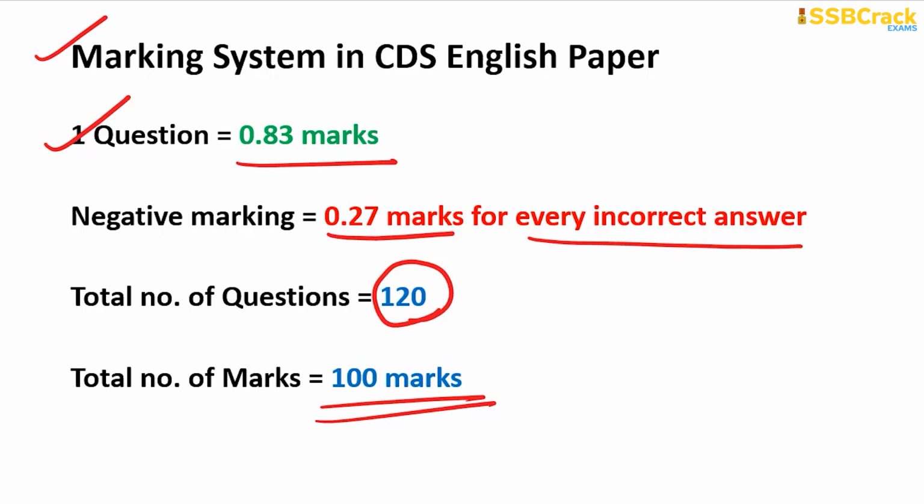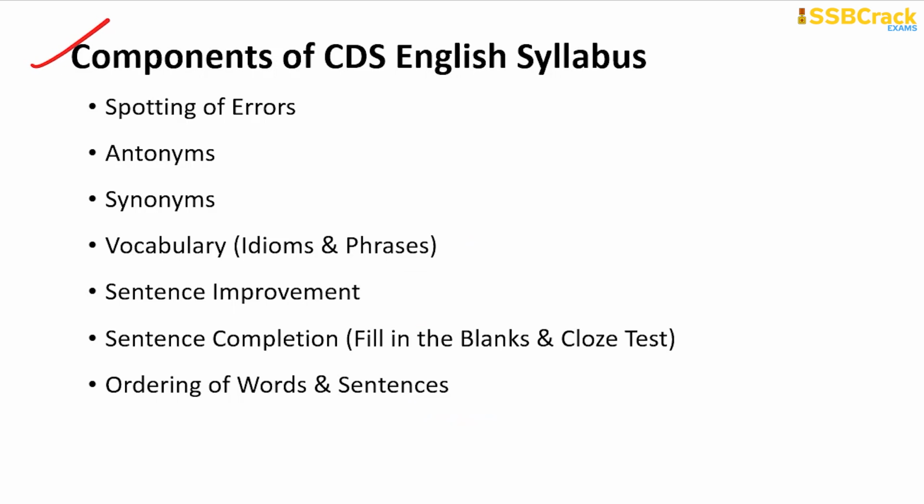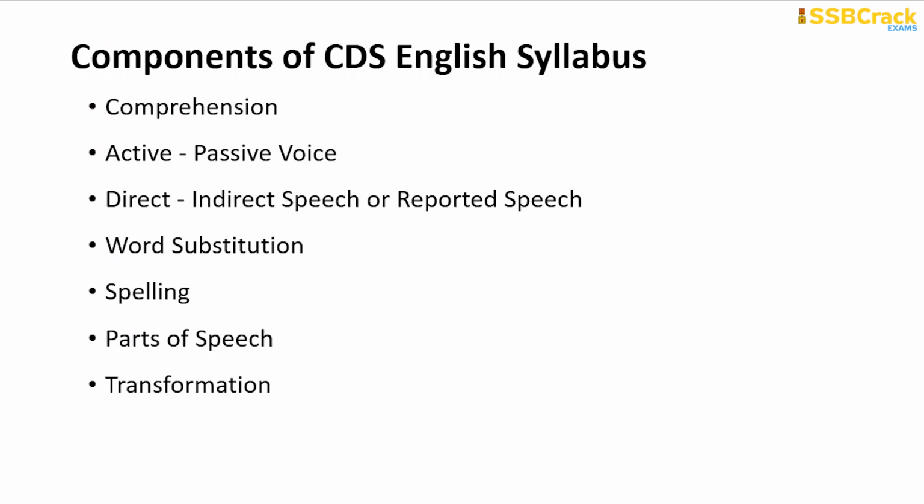Right, now we will quickly look into the components of the CDS English syllabus. So these topics we are going to take in our study plan, right? So here it is: spotting of errors, antonyms, synonyms, vocabulary, that is idioms and phrases, sentence improvement, sentence completion, mainly fill in the blanks and cloze test, ordering of words and ordering of sentences, comprehension, active passive voice, direct indirect speech or reported speech, one word substitution, spelling, parts of speech, and a very recent addition, a topic called transformation of sentences, is there in the CDS English syllabus.